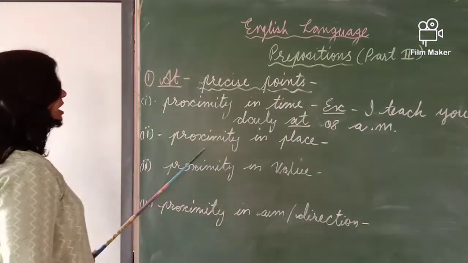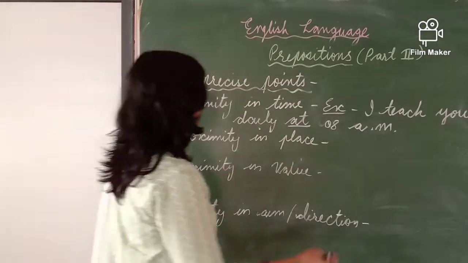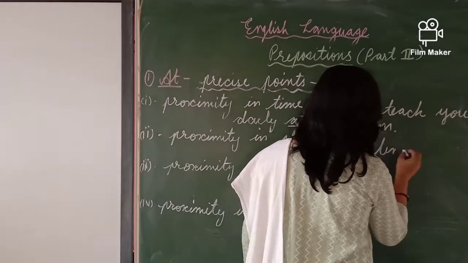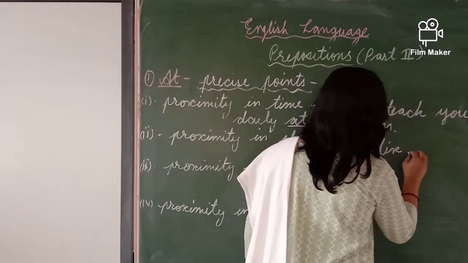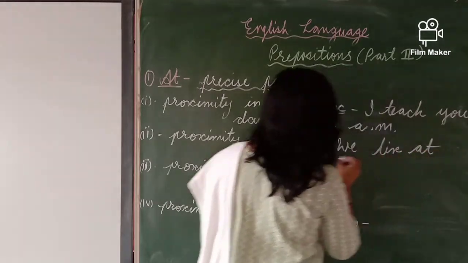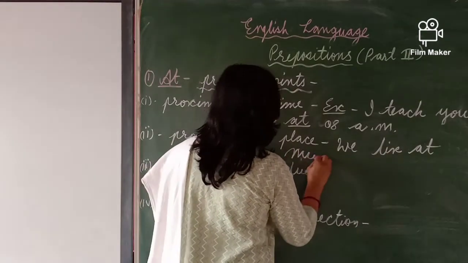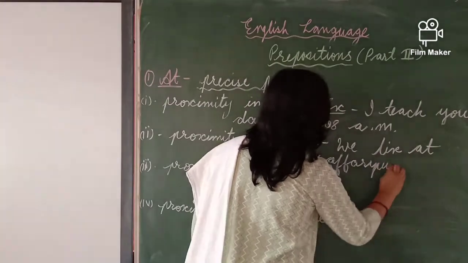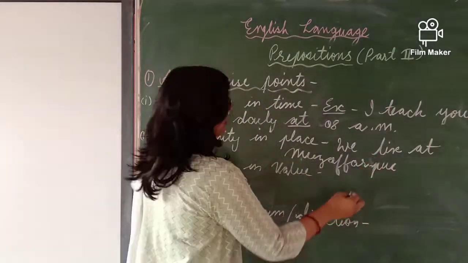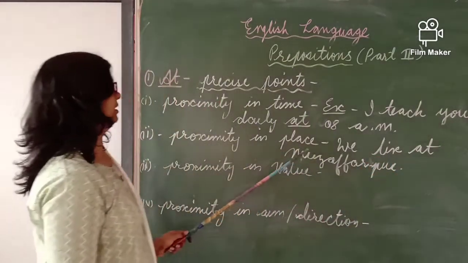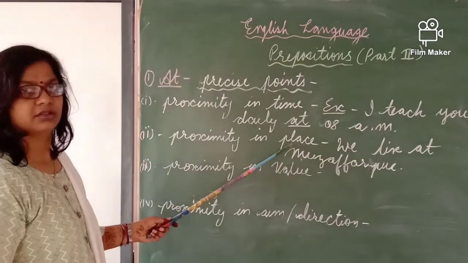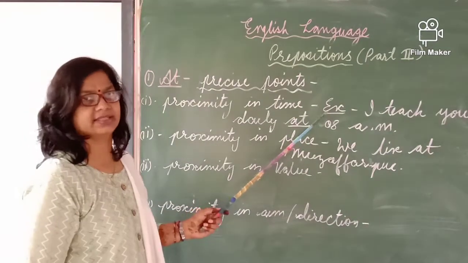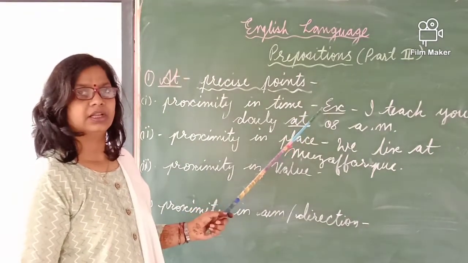See the second one, proximity in place. We live at Muzaffarpur. Tomorrow also we add "from" or "to" for the place.